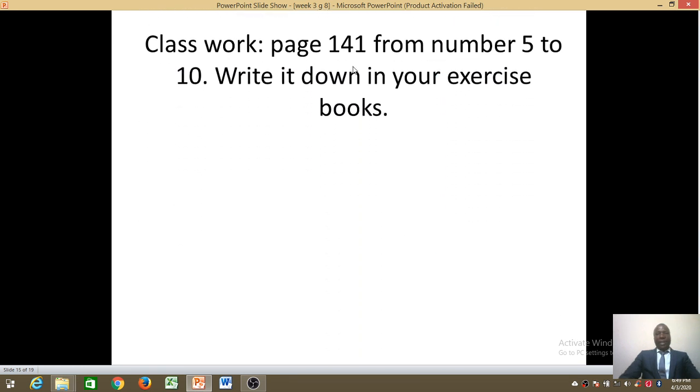This exercise, like I said before, is on page 141 in the New Progressive English Pupils Book. That's Pupils Book 8. Let's look at from number 5 to number 10. You are supposed to write them down in exercise books. So if you have not done that exercise, please do the work from number 5 to number 10, then come back and check if you understood the lesson or not. Come back and check, because I'll be providing the answers.